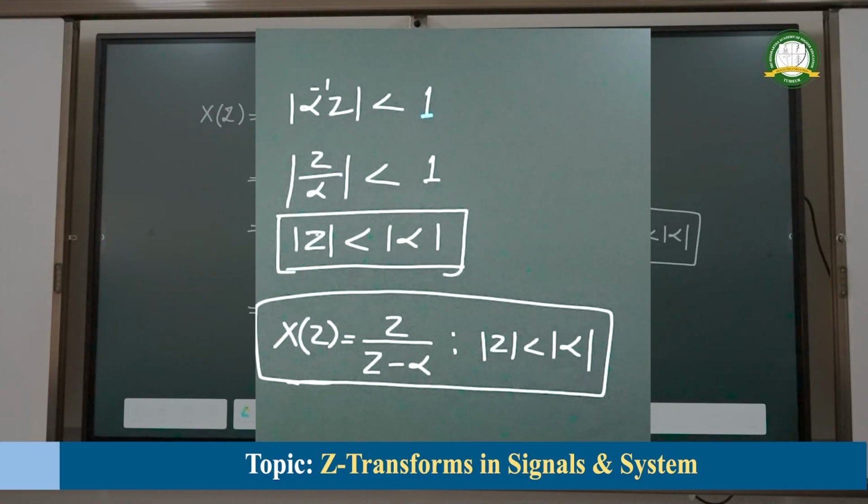Now where does the region of convergence lie? It will be in the circle of radius alpha, and within that circle of radius alpha, isn't it? Therefore, modulus of z less than modulus of alpha is the region of convergence for the given question, and the z transformation is X of z equal to z divided by z minus alpha.